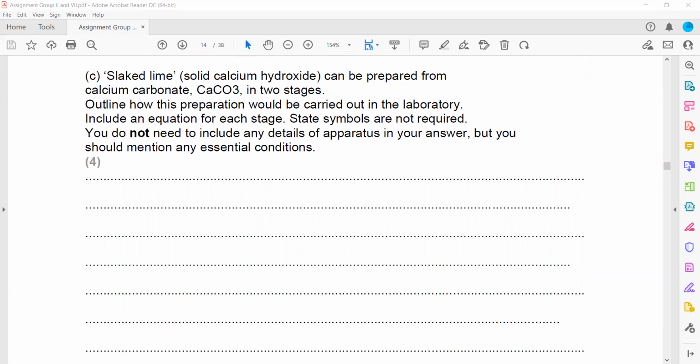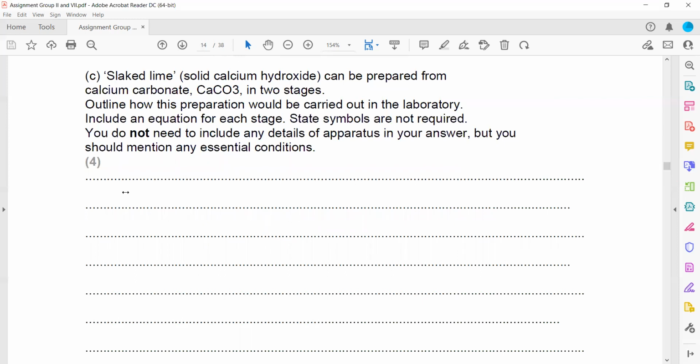So how can this be done? Slaked lime is what we want to produce. First, thermal decomposition of calcium carbonate will produce calcium oxide and carbon dioxide. Calcium oxide is called quicklime. And then to this quicklime we will add water, because what is slaked lime? Slaked lime is calcium hydroxide, and lime water is also calcium hydroxide, but it is aqueous, dissolved. And we want to produce a solid.